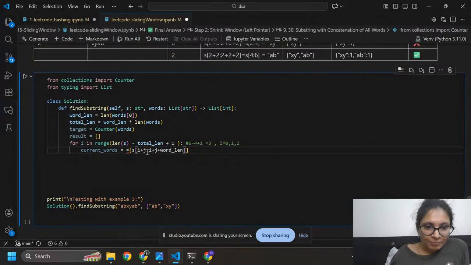Current word equals to s bracket i plus j, colon i plus j plus word length.